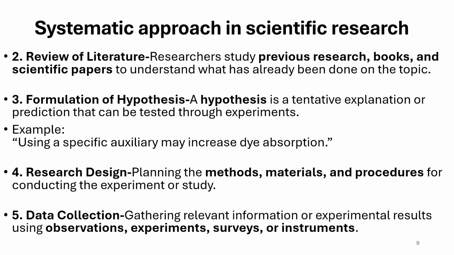For example, using a specific auxiliary may increase dye absorption. The silk fabric has a certain amount of dye absorption. Now, if an auxiliary A is used for pre-treatment of silk, it will have either no effect, or it will have some good effect, or it will have some bad effect. These are the three main possibilities.